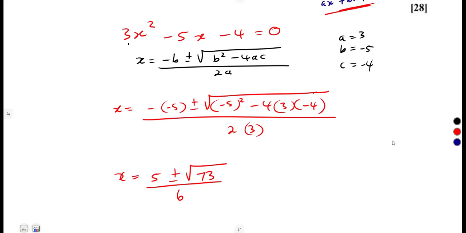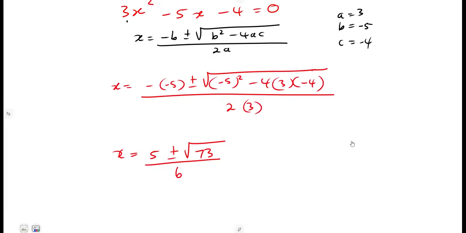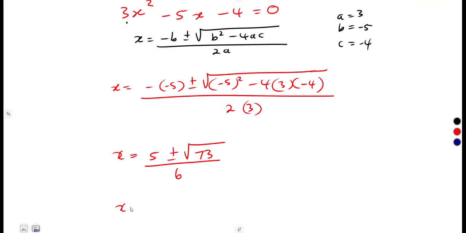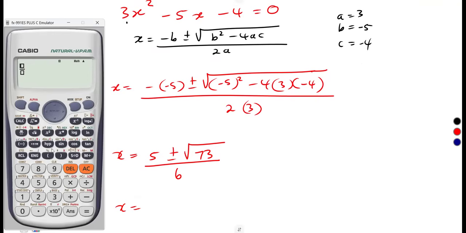All right, so this is it, guys. We can use our calculator to find the exact values of x. Starting with the positive, I'm going to have 5 plus the square root of 73, over 6. Let us put it as a decimal. We can even fix our calculator to 2 decimal places. So it's going to be 2.26.